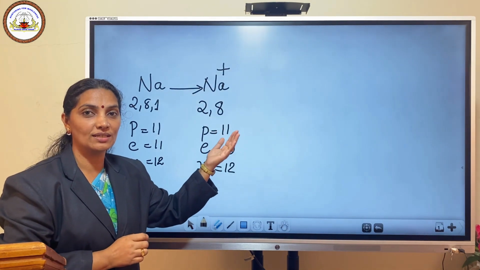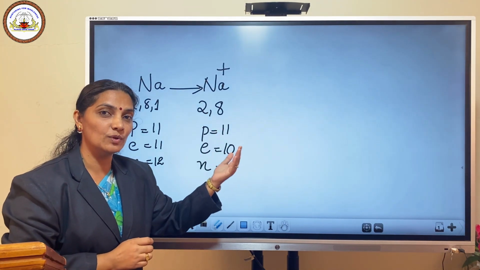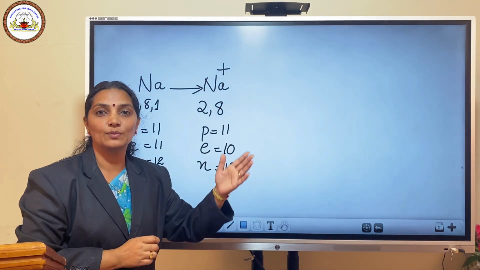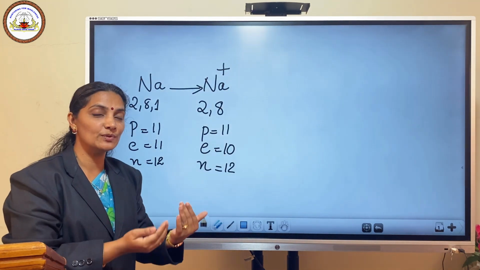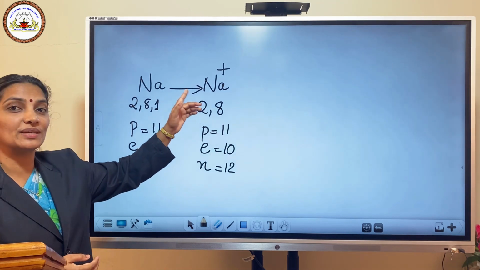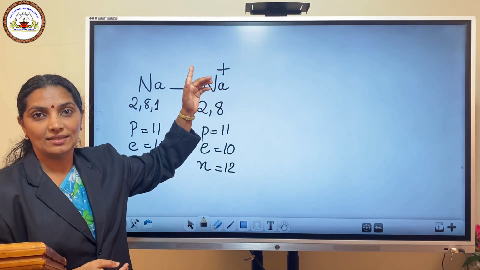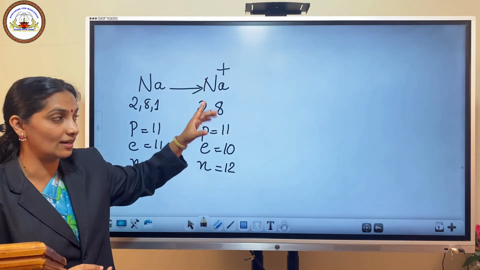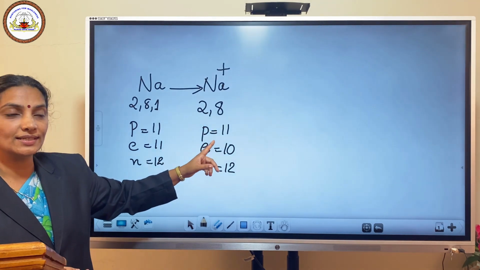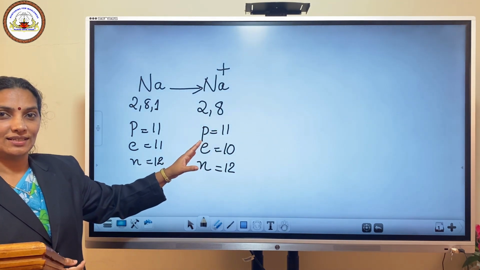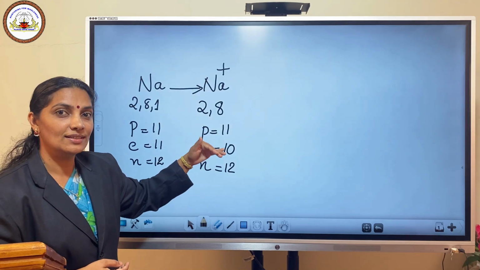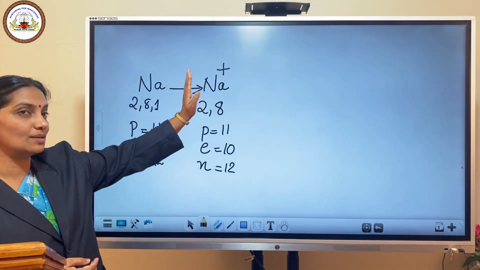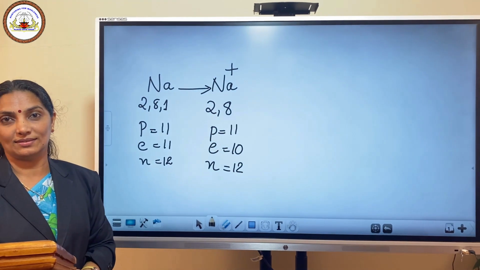How does sodium attain octet configuration? By removing one electron from the outer shell. When sodium removes one electron, it becomes a species having a positive charge, because in the newly formed species we have 11 protons and 10 electrons. One proton is in excess of the number of electrons. So it becomes a positively charged particle.